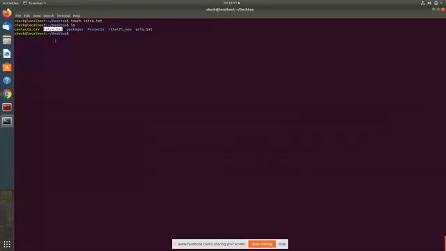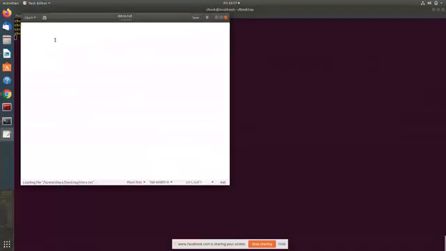Now, if I want to edit the file, there are quite a few ways. First one is gedit, which gives a graphical interface. What this basically does is it opens up a graphical file editor. You can graphically edit your file.